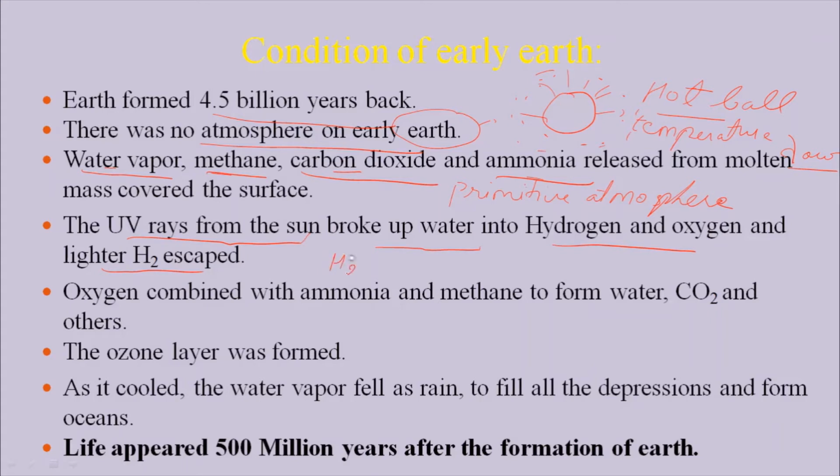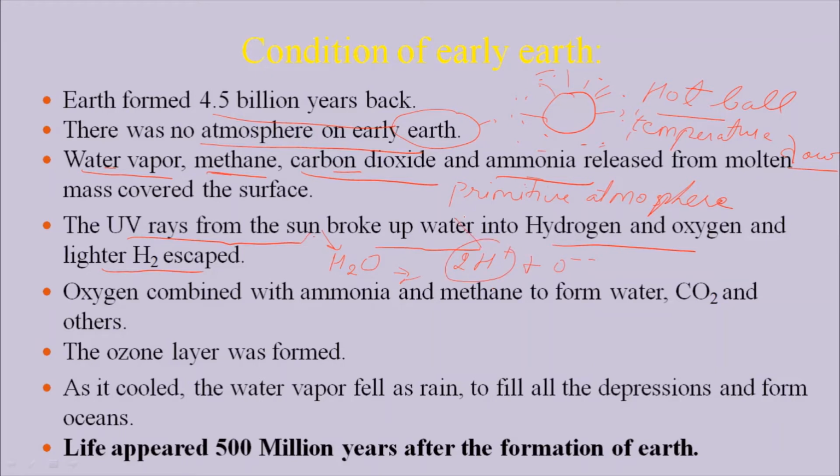When a UV ray, that is sunlight, falls, the water molecule is broken down into H2 and O. The lighter hydrogen molecules are released out.